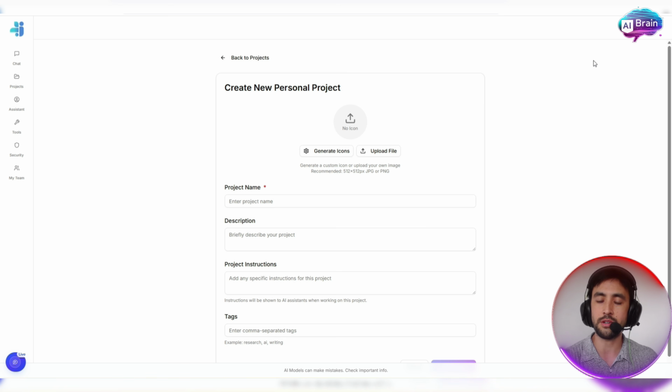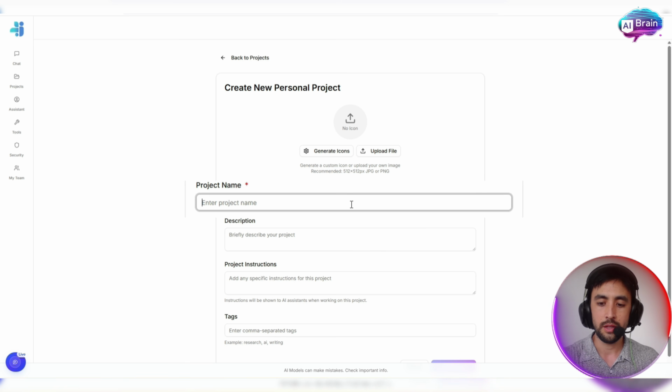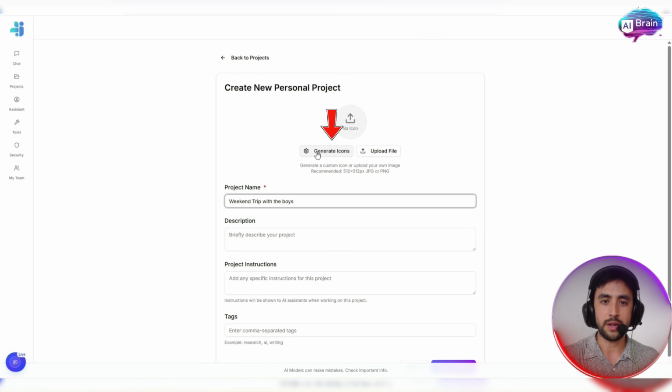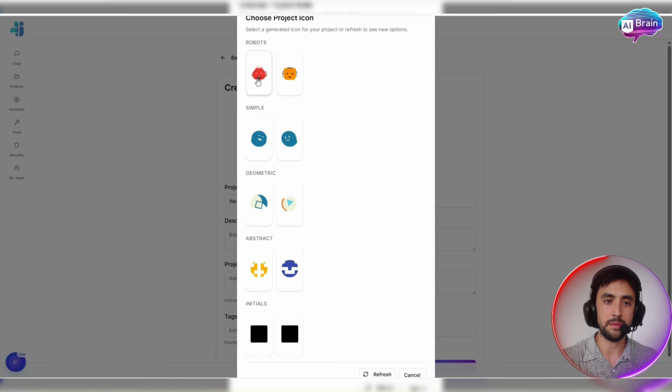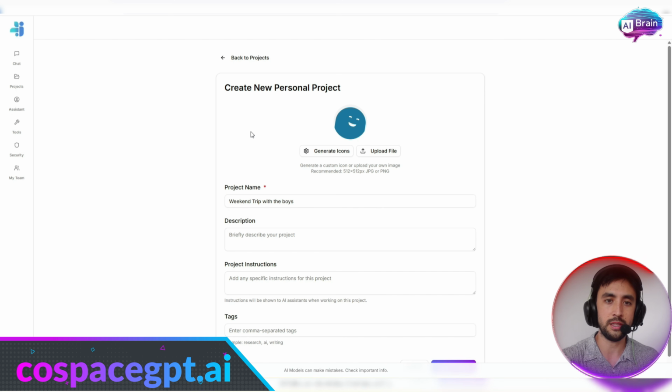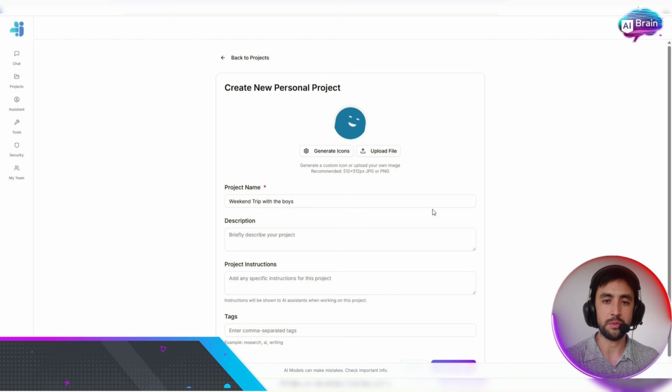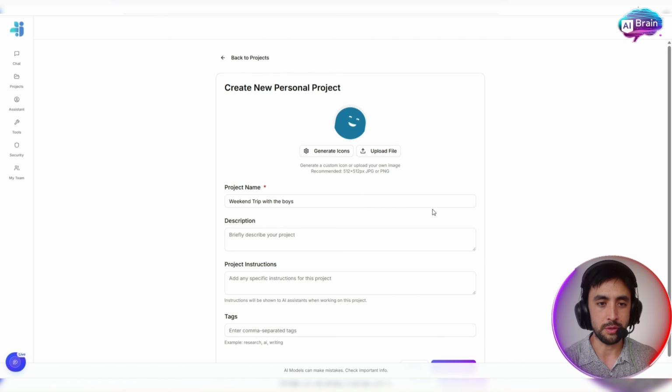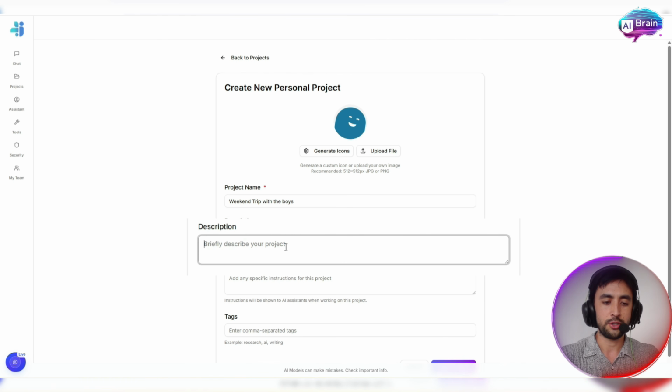We're going to create project on the top right. We're going to call it the weekend trip with the boys. Okay. You can also generate an icon here just to give it like a little picture there. Let's just keep it simple. Let's make it this one here. All right. You can upload your own picture as well if you want to just do something funny, which I'm sure people will. Description: trip to Venice 2026, something like that.